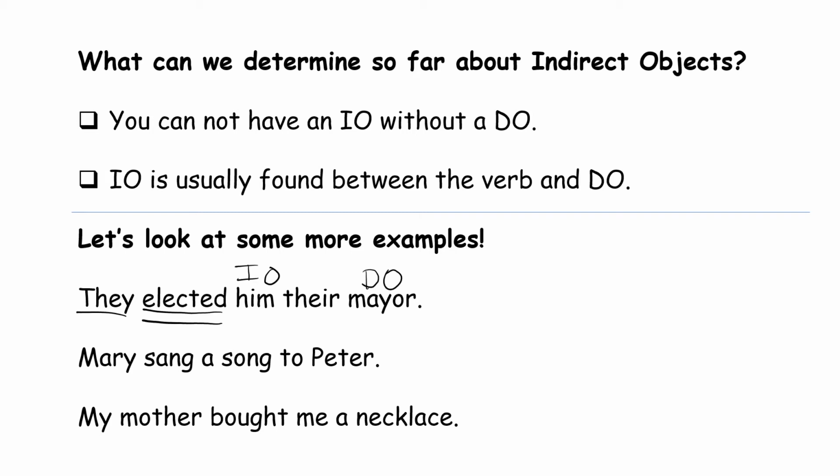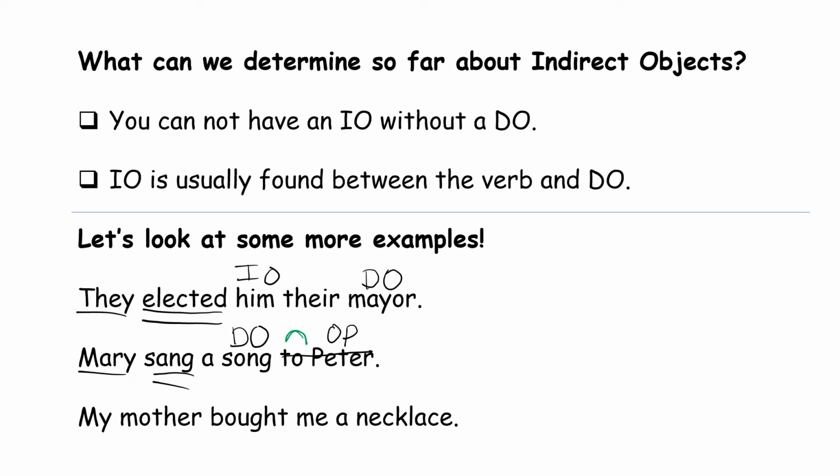On our second sentence, Mary sang a song to Peter. In this sentence, we have a prepositional phrase. Sang is our verb, Mary is our subject, and we simply have a direct object. So again, you cannot have an indirect object without having a direct object.